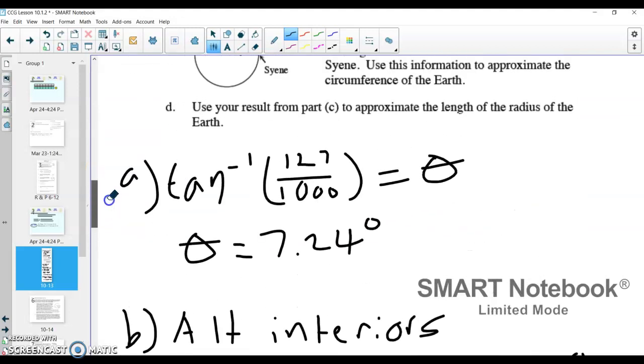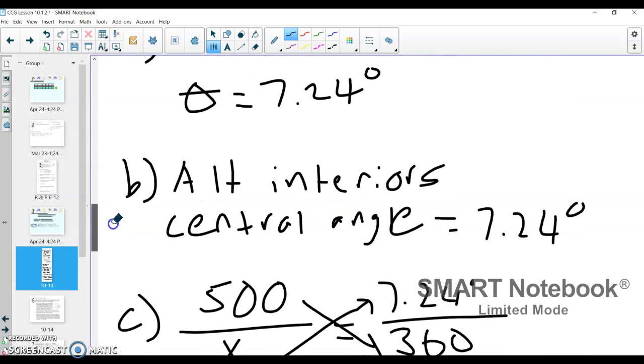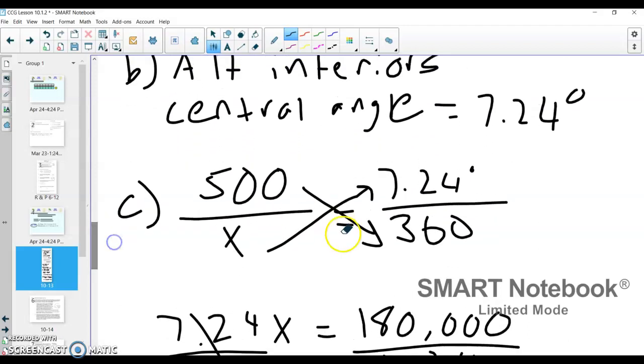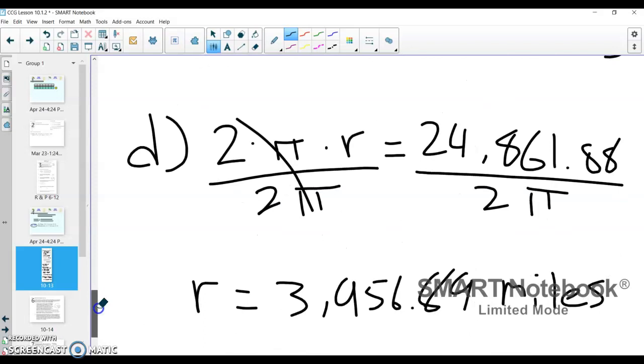All right, again, I used that in the beginning in A, I just used the idea we knew the meter stick and how long the shadow was. That told me my angle. I then used alternate interior angles to find the central angle. I then used that central angle and the proportion to figure out the circumference. And then I used circumference to figure out radius. All right.